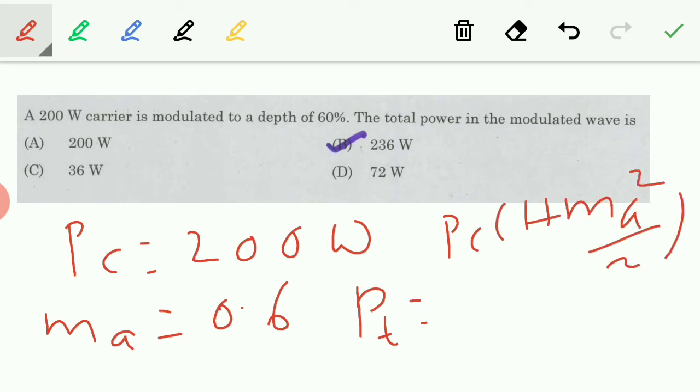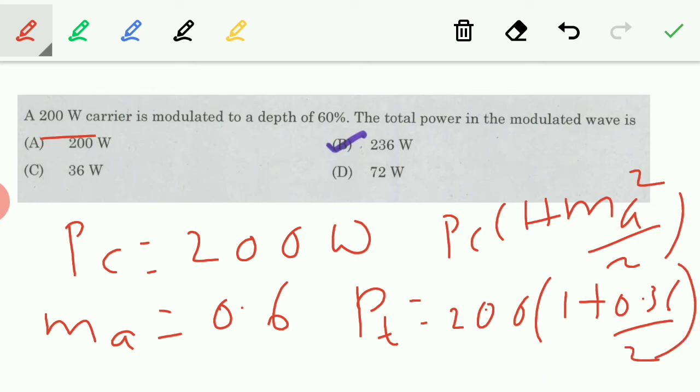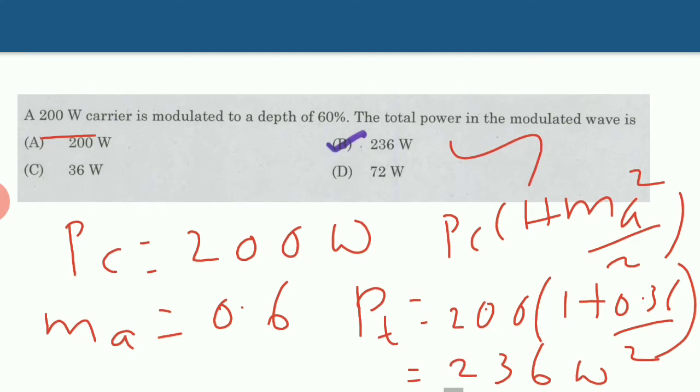PC is given by 200. So 200 into 1 plus 0.6 squared, which is 0.36, by 2. That will give 236 watts. So option B is the correct answer.